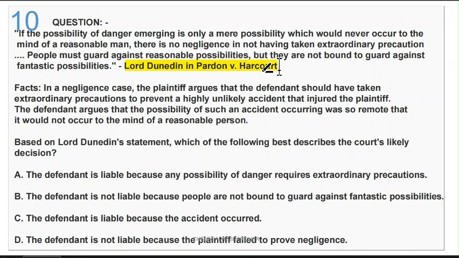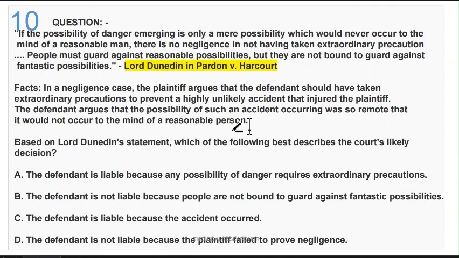Let's read it. If the possibility of a danger emerging is only a mere possibility which would never occur to the mind of a reasonable man, there is no negligence in not having taken extraordinary precautions. People must guard against reasonable possibilities, but they are not bound to guard against fantastic possibilities. Now let's read the facts. In a negligence case, the plaintiff argues that the defendant should have taken extraordinary precautions to prevent a highly unlikely accident that injured the plaintiff. The defendant argues that the possibility of such an accident occurring was so remote that it could not occur to the mind of a reasonable person.